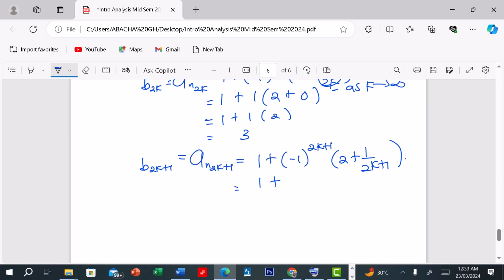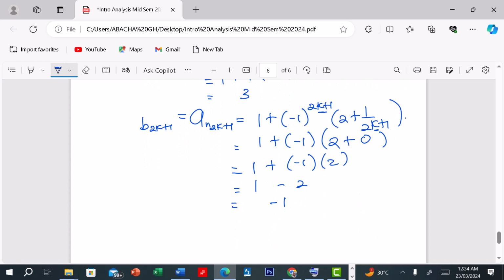Since this is odd, an odd power of a negative number always gives negative, so we get negative 1 into brackets 2 plus, as k goes large, this also becomes 0. We have 1 plus negative 1 times 2, so we have 1 minus 2, and this is negative 1. And so on and so forth.